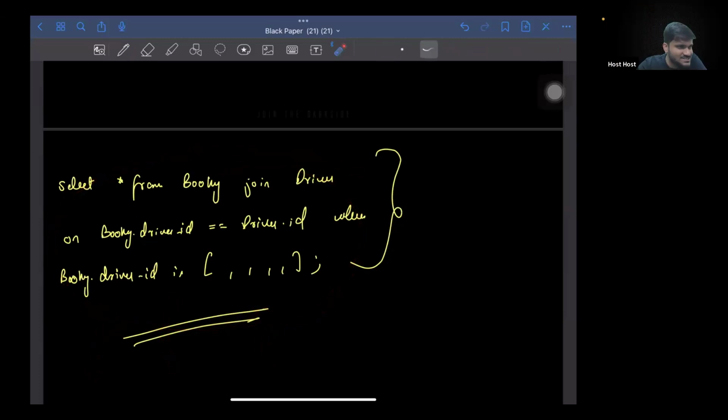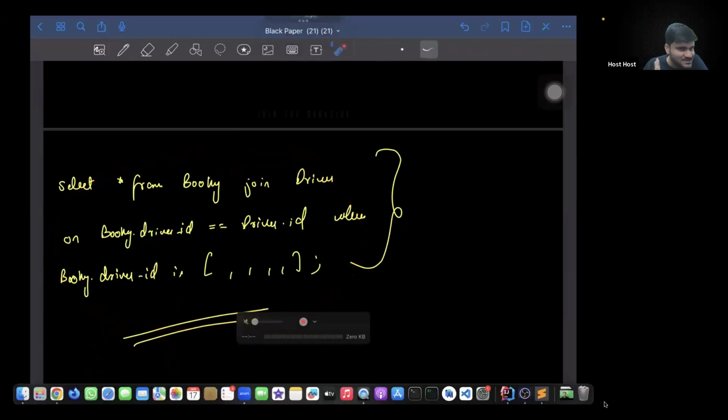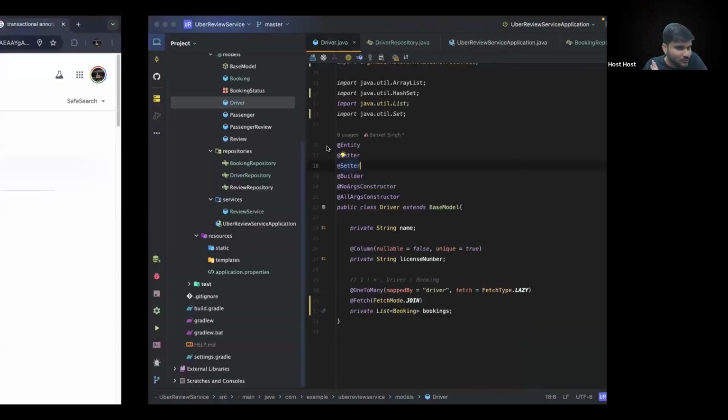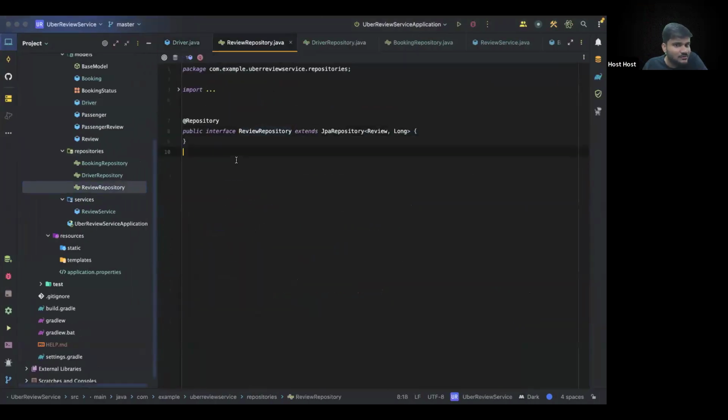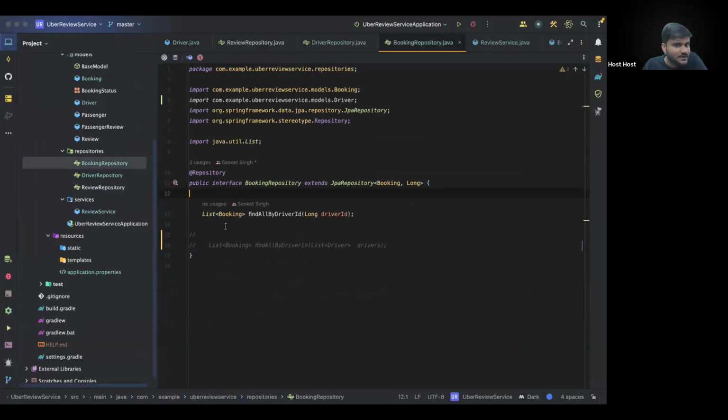And don't you think it's a pretty simple query? It looks like a pretty simple query. So for simple queries, we can handle them with Spring Data JPA. What we can do is we can just say List of Booking, findAllBookingByDriverIn, and you pass a list of drivers. Can I say that? This is one solution.